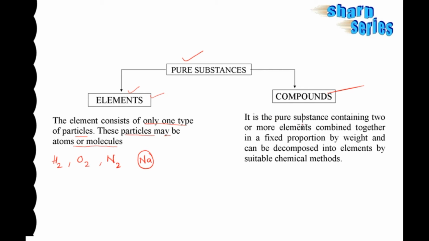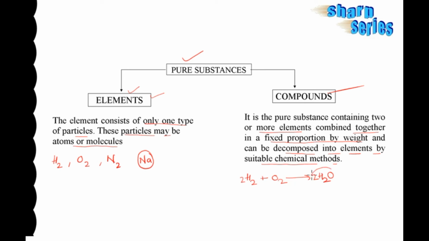Compounds. A compound is a pure substance containing two or more elements combined together in fixed proportions by weight and can be decomposed into elements by a suitable chemical method. For example, if I take hydrogen gas reacting with oxygen gas, I get a water molecule; on balancing, it should be 2.